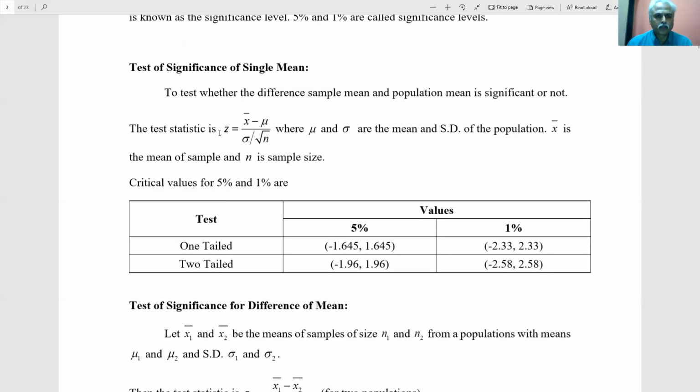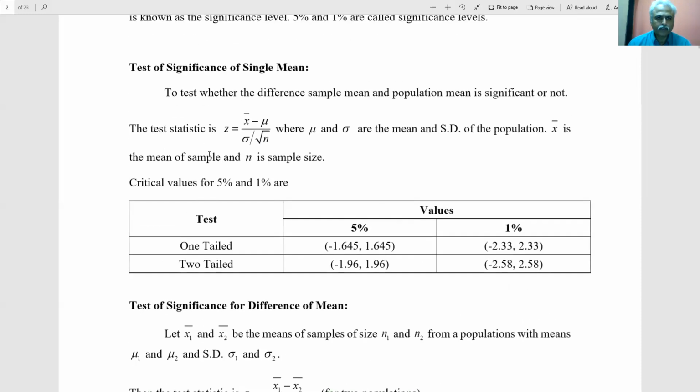Now whenever some variable x is there, the testing parameter we take is known as a statistic. Parameter is used for the population, statistic is used for the sample. So the statistic is z = (x bar minus mu) / (sigma by root n), where mu and sigma are connected to the population, and x bar is connected to a sample of size n.